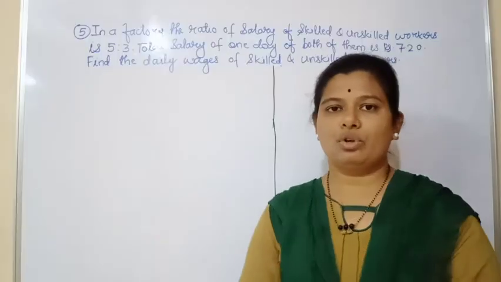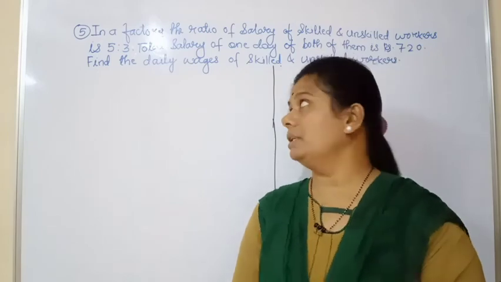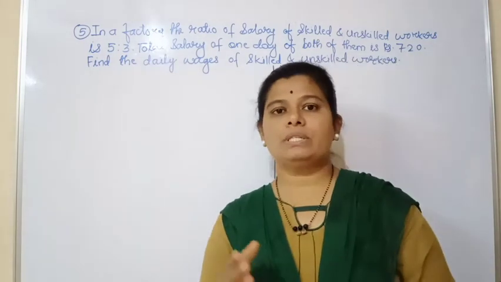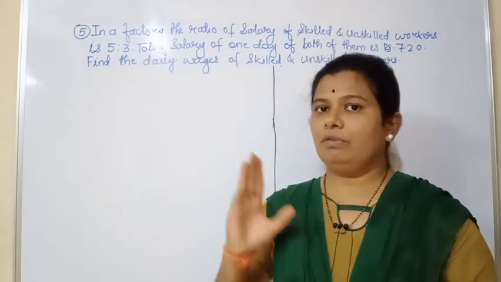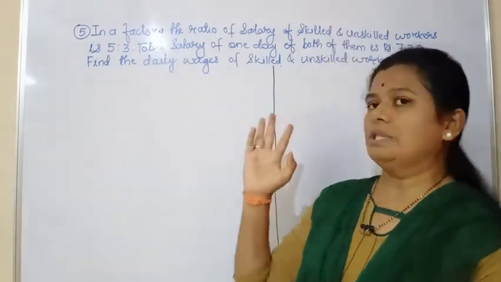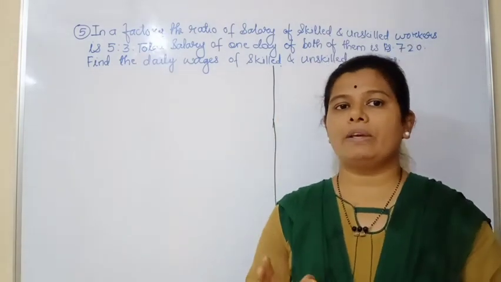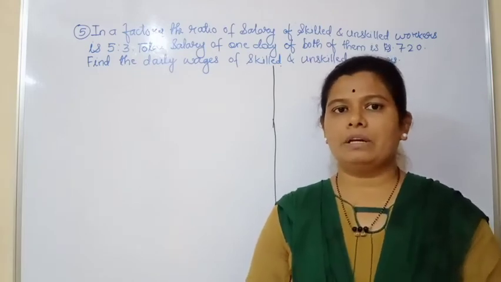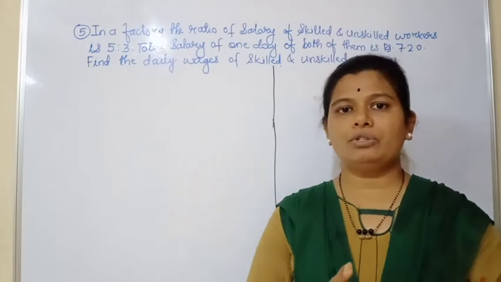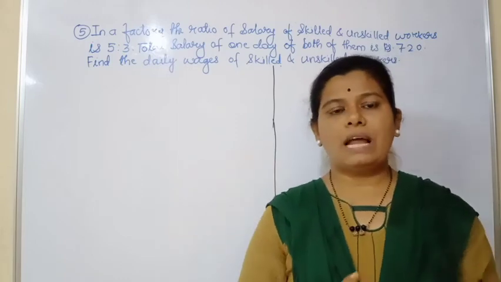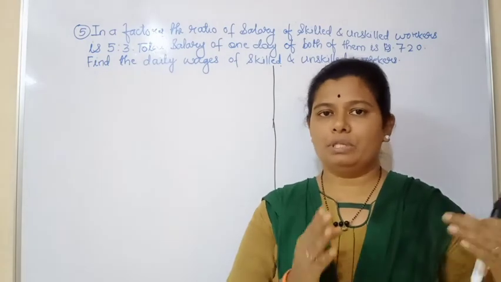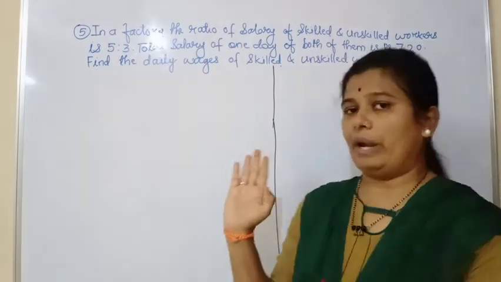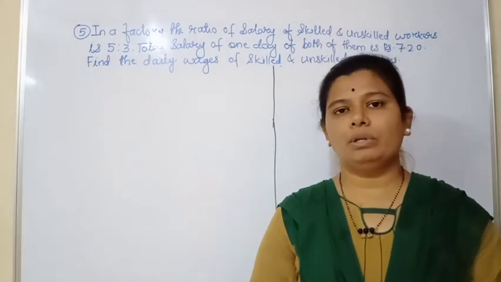Now we'll solve the fifth example I have written. We'll go through the problem first of all. In a factory, the ratio of salary of skilled and unskilled workers is 5:3. So the ratio of salary is given of the skilled and unskilled workers. Total salary of one day of both skilled and unskilled workers is rupees 720, and from this we have to find out the daily wages.